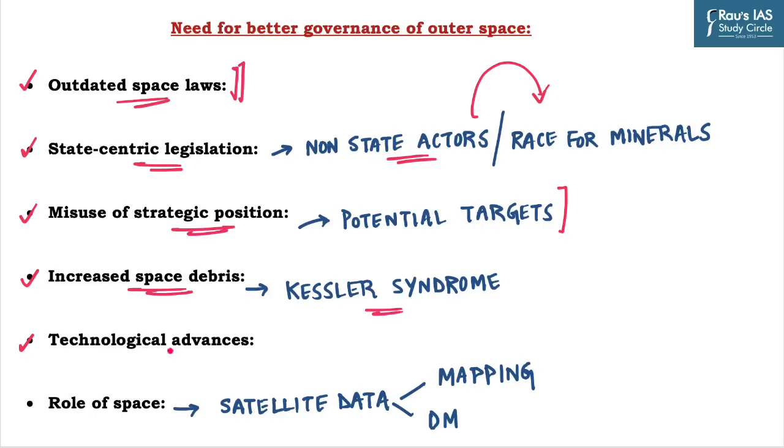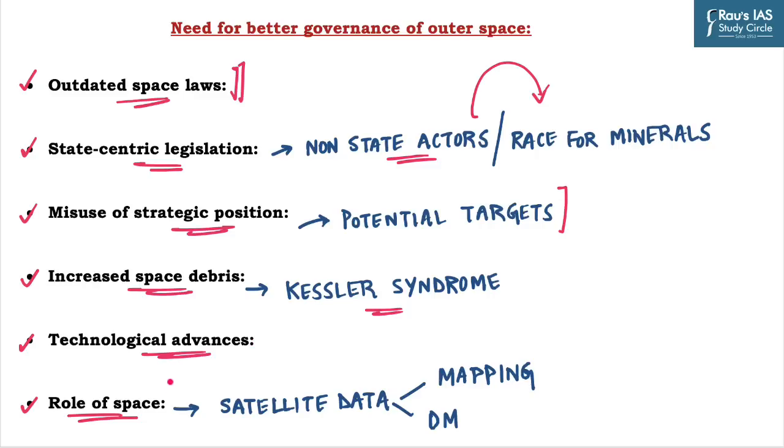The next one is technological advances. As the population of Earth is growing consistently, there is a need for resources to manage the population, and technological advances have made it possible to mine resources from outer space.